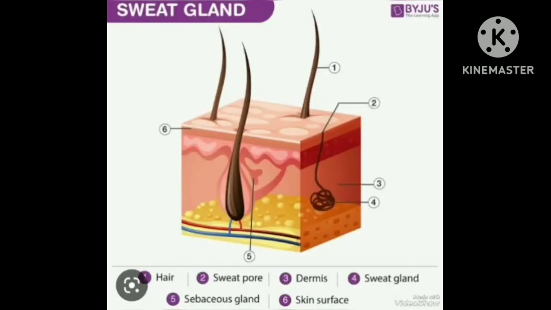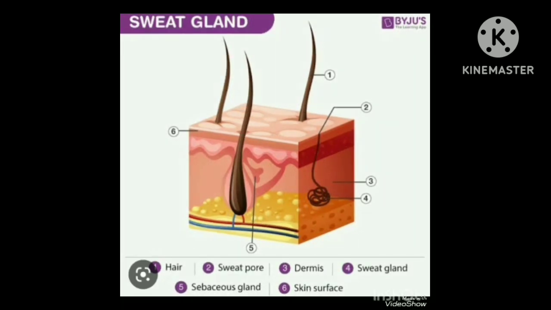These are the parts of a sweat gland. It includes hair, sweat pore, dermis, sweat gland, sebaceous gland and skin surface.